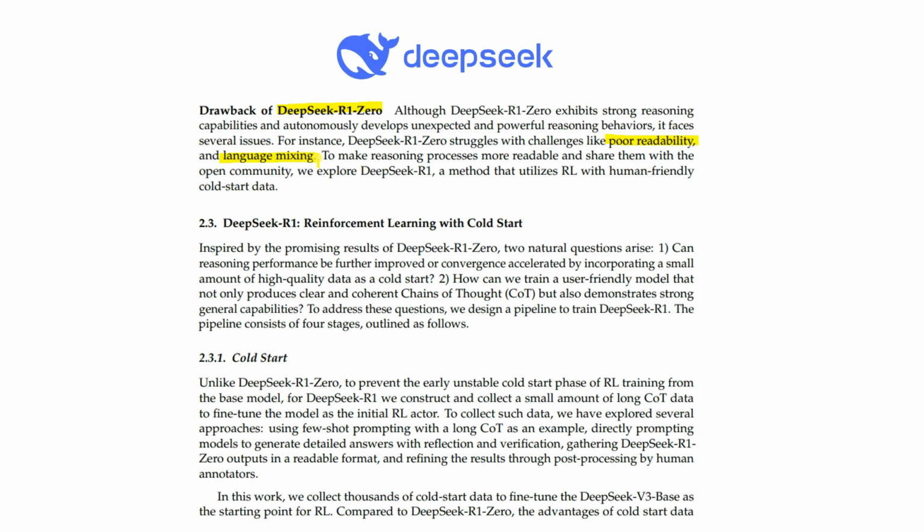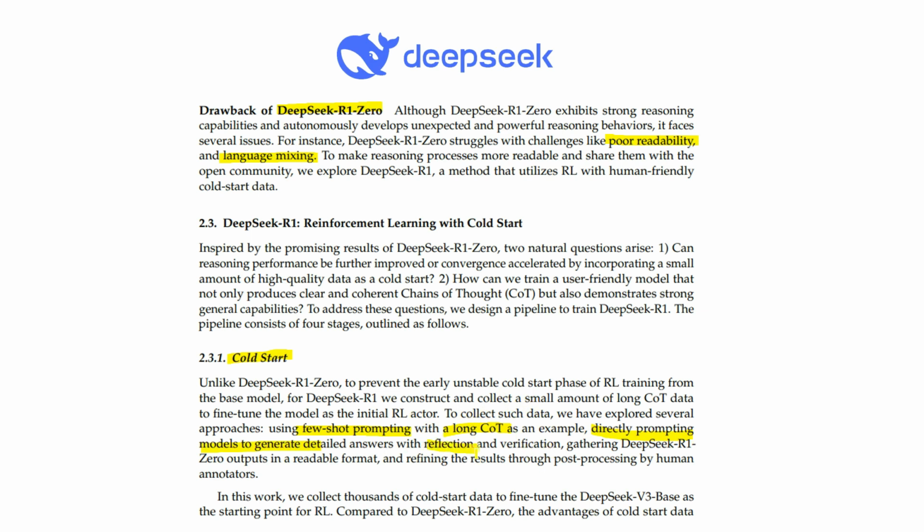Now, how can you design a pipeline and how can you train DeepSeek R1? It has four stages. The first one is called the cold start. In the cold start, they collect data to explore a cleaner approach using few-shot prompting with a long chain of thought. Few-shot prompting is nothing but giving some examples to the large language model, and the model tries to solve the problem based on the examples. It also gives some long chain of thought prompting examples, directly prompting the model to generate detailed answers with reflection and verification.